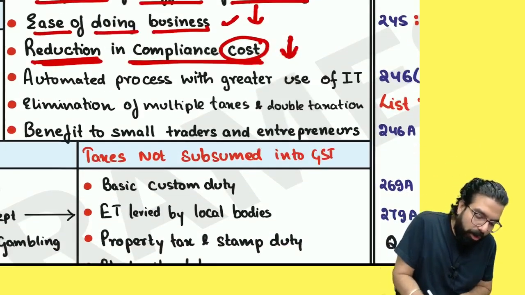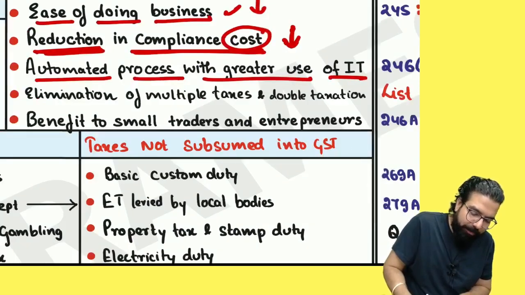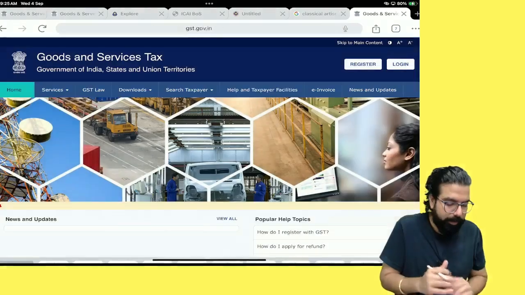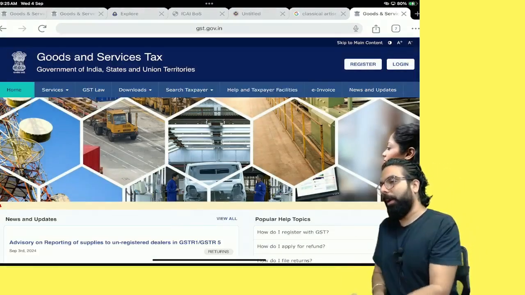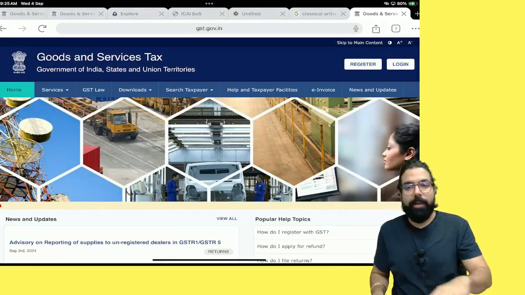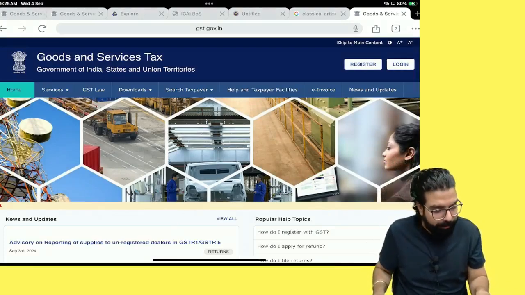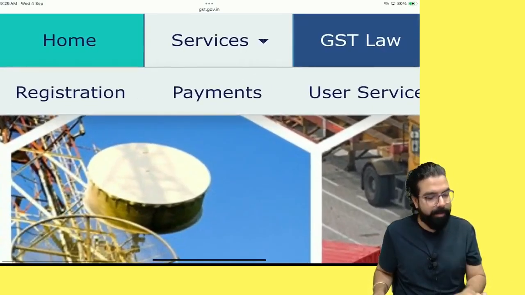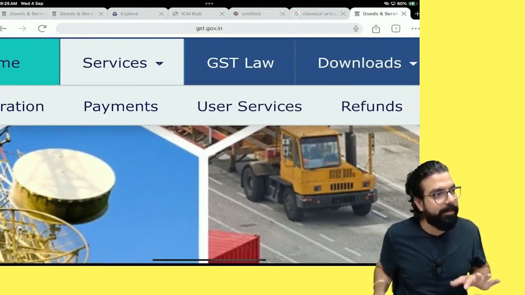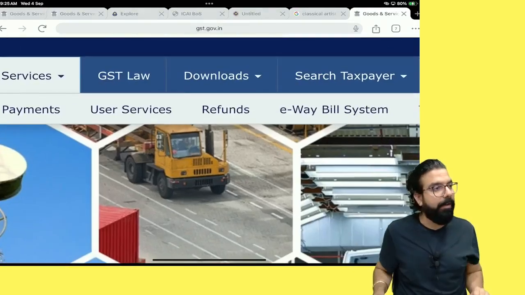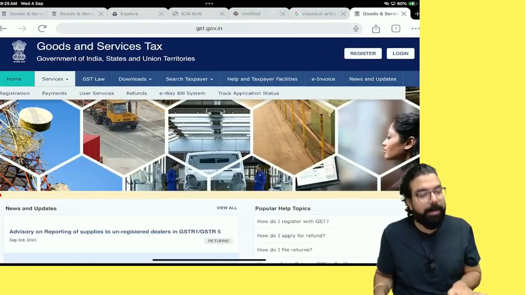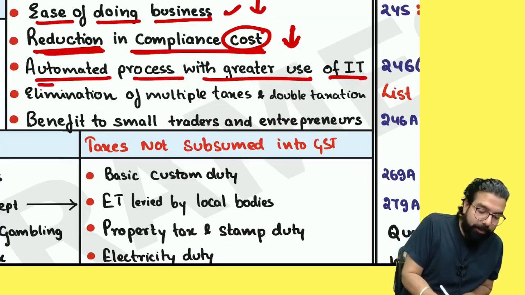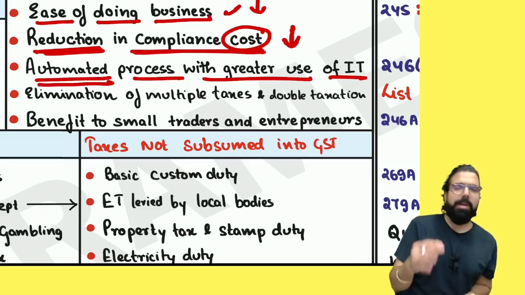Next. Automated process with greater use of IT. For example, now any registration to be taken, any return to be filed, you just have to go to gst.gov.in. Can you see over here? Services. Sir, I want to take GST registration. Can you see, everyone? Registration is here. Sir, I want to make GST payment. GST payment is here. Sir, I want a GST refund. GST refund is here. All the things can be done from the GST portal. Now tell me one thing, because the portal has come, all the process becomes what, everyone? Automated. You can apply online.